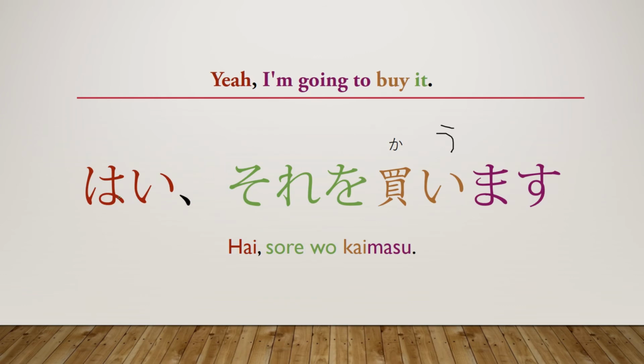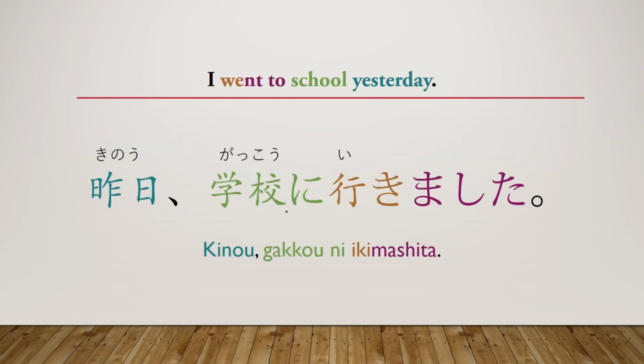And then, of course, we have our hai, which just means yes. And then sore, which is just a pronoun like it or something like that. So I'm going to buy it. Or I'm going to buy that would be another translation. Okay, let's go ahead and move on to the next example.